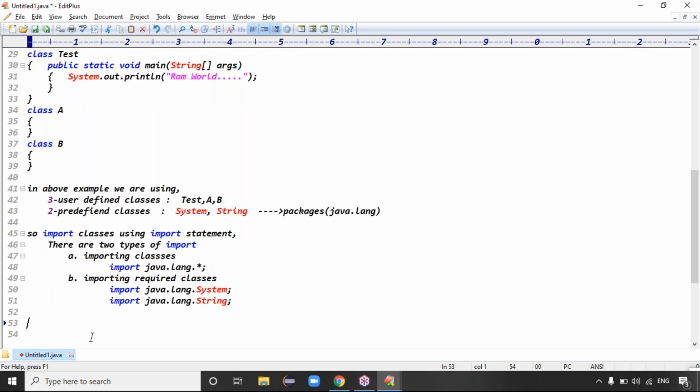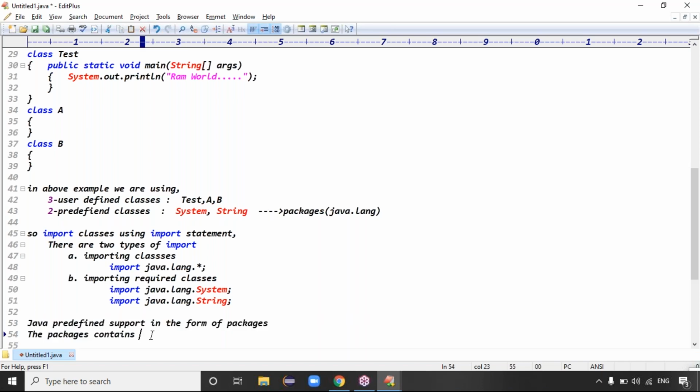Packages. What do the packages contain? Tell me, guys. Java predefined support is in the form of what? In the form of packages. And the packages contain what? Classes. Just as we discussed, the package contains classes, right? Good. So Java predefined support is in the form of packages.